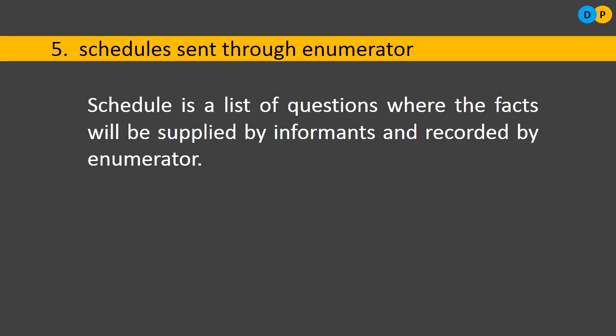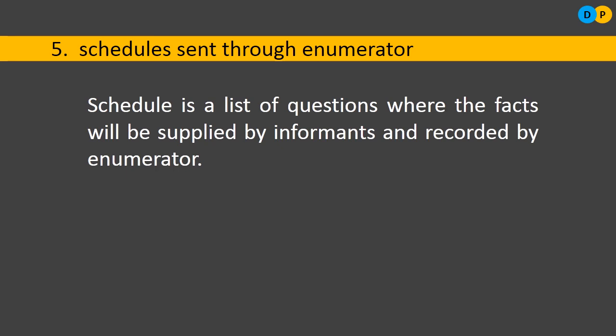So personally, the enumerator is investing his time to collect data. The chance of non-response is very low here, because the enumerator is going personally and interacting with the respondents. So this is another best method. Even if the person is illiterate, you can get the data here. The non-response rate will be very low.